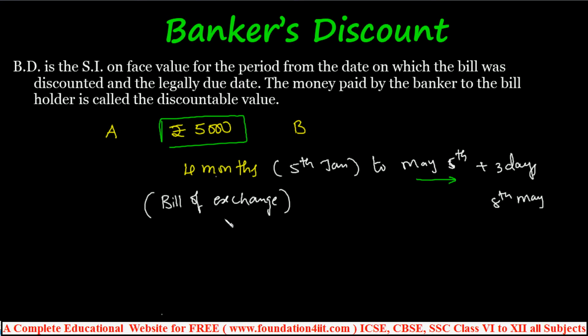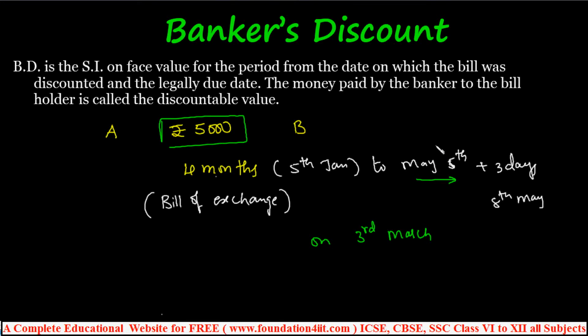But in case B wants the amount early, for example on 3rd March itself, what will B do? He'll go to the bank and give this bill of exchange to the bank, and from the bank he can collect the amount. But instead of 5,000, for the time period from 3rd March to 5th May, some amount should be deducted.